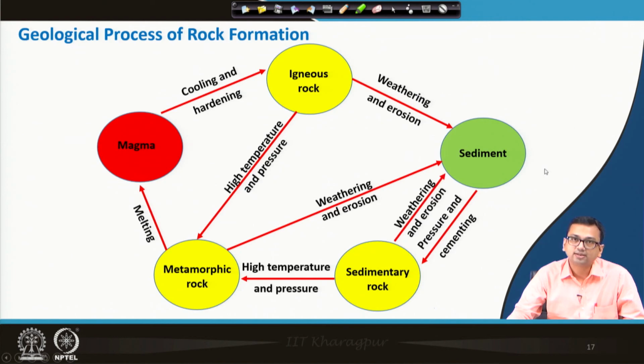And not only that, an old sedimentary rock also, because of weathering and erosion, can generate sediment, and that again because of pressure and cementation may form a sedimentary rock. Likewise, not only metamorphic rock, sedimentary rock and igneous rock can also melt at high temperature and form magma. So, this entire process keeps on going. This cycle keeps on moving actually. So, this is a very interesting thing.